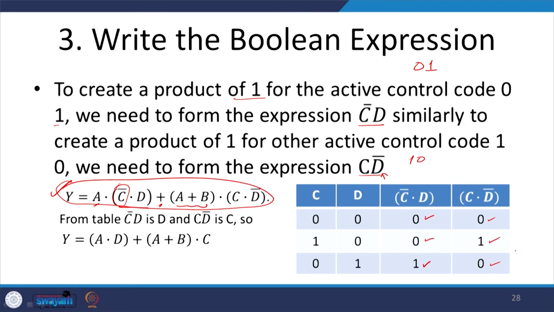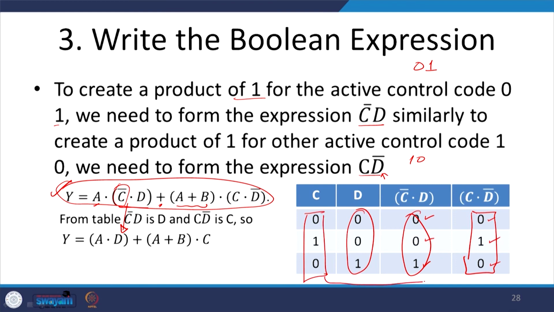Now, if I look at this table, then you see that C invert D is 0 0 1, and this is same as D. Okay. So, what does this mean? That I can replace this C invert D with simply D, okay. And here you see C D invert is 0 1 0, and here C is 0 1 0, okay, this one, alright.